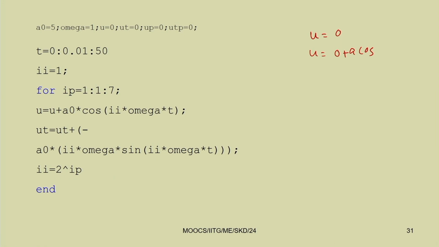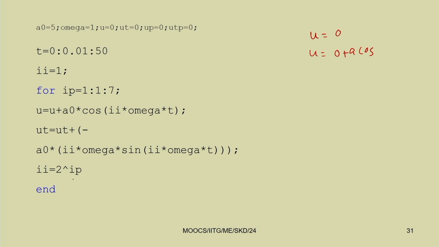It will go on multiplying, II equal to 2 into IP. Initially it is 1, then next time this becomes 2 into 1, that is 2. 2 to the power 1 equals 2, then next time IP becomes 2, so this will be 2 to the power 2, that is 4.